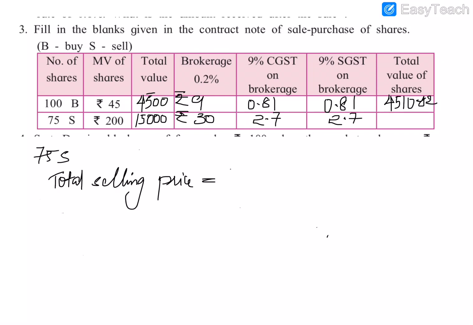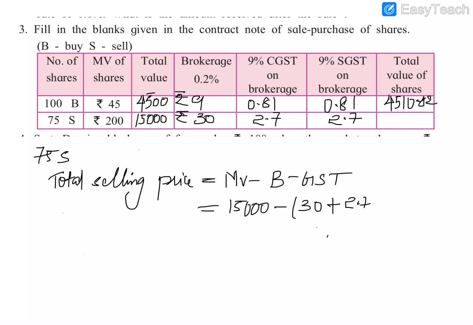So the selling price of the 75 shares is market value minus brokerage, and also minus the GSTs, that is the 2 GSTs, so I am writing it as total GST. Here the market value is 15,000 minus brokerage of rupees 30. We can first add all the brokerage and GSTs, then subtract from the market value.